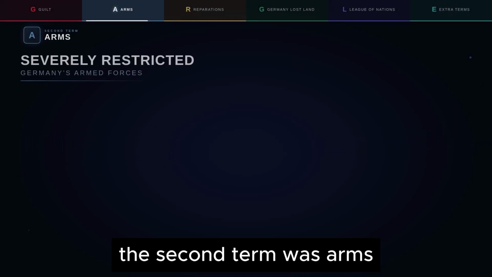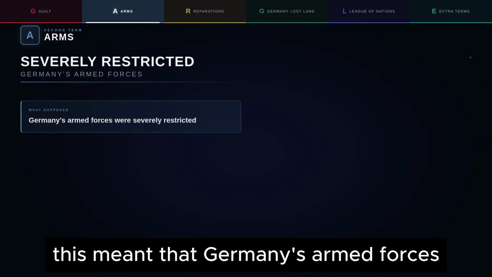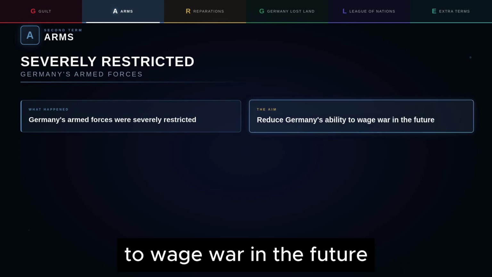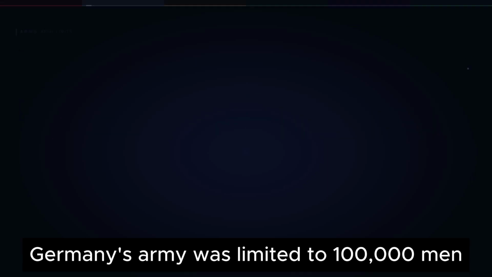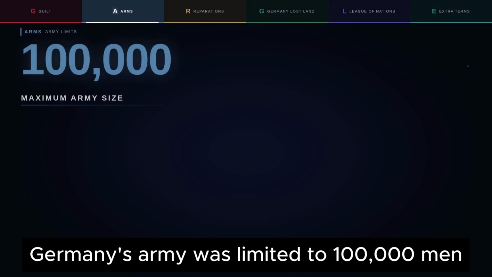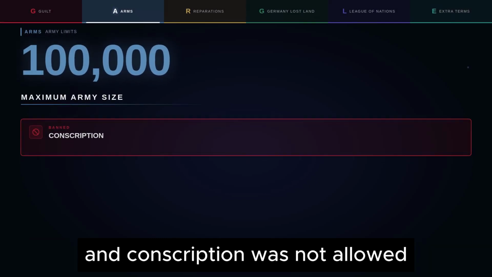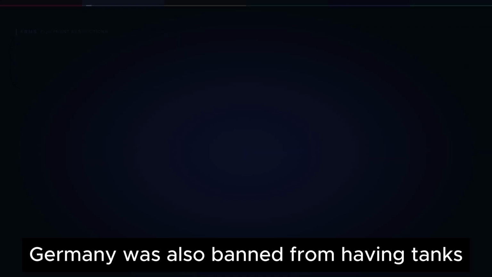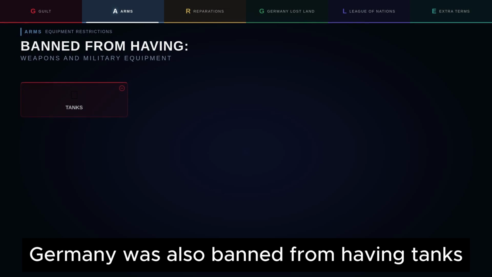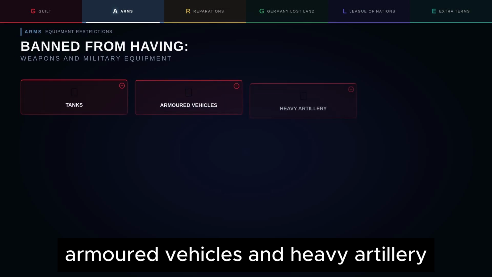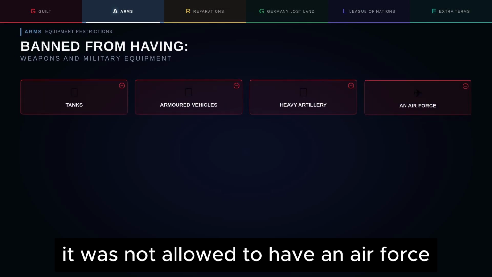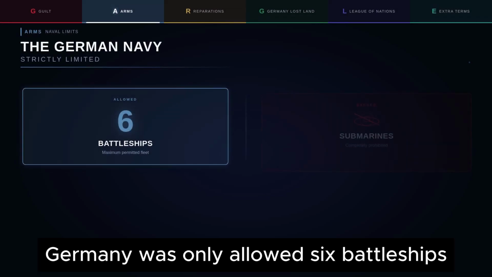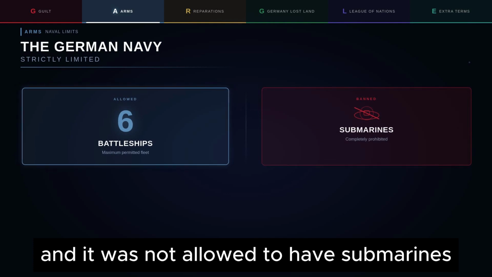The second term was arms. This meant that Germany's armed forces were severely restricted. The aim was to reduce Germany's ability to wage war in the future. Germany's army was limited to 100,000 men, and conscription was not allowed. This meant Germany could not force men to join the army. Germany was also banned from having tanks, armoured vehicles and heavy artillery. It was not allowed to have an air force. The German Navy was also limited. Germany was only allowed 6 battleships and it was not allowed to have submarines.